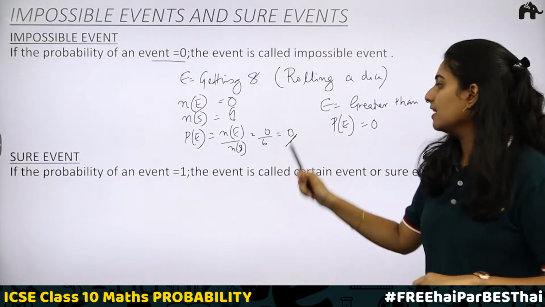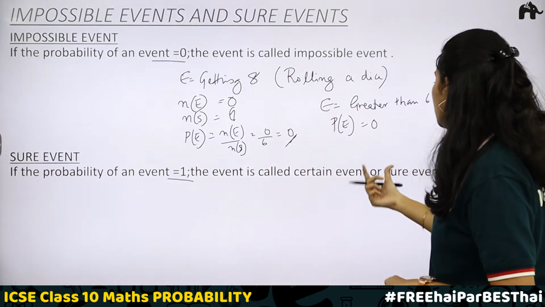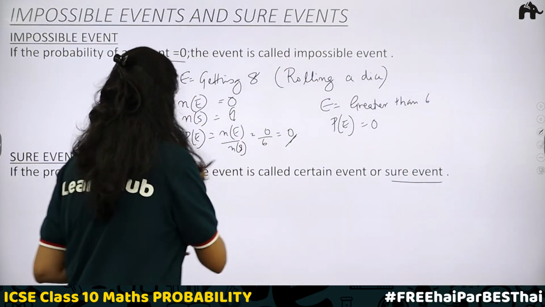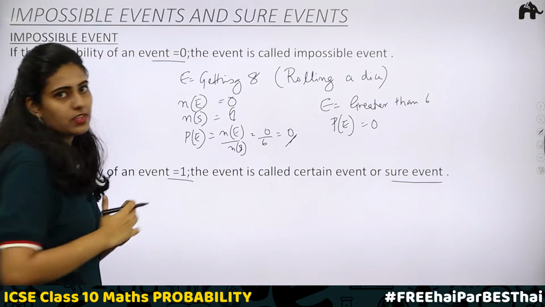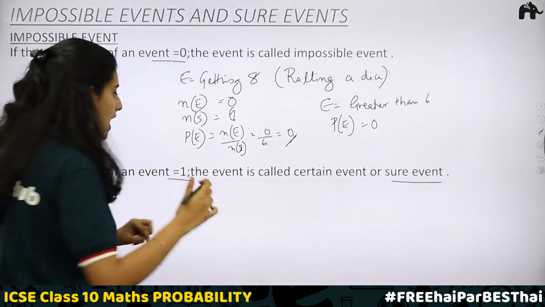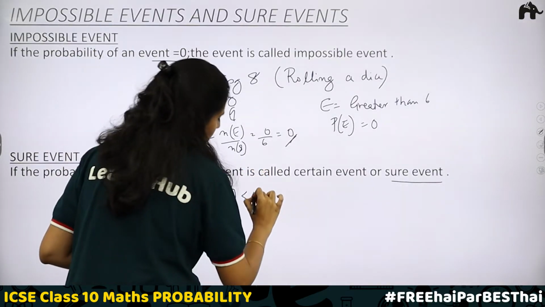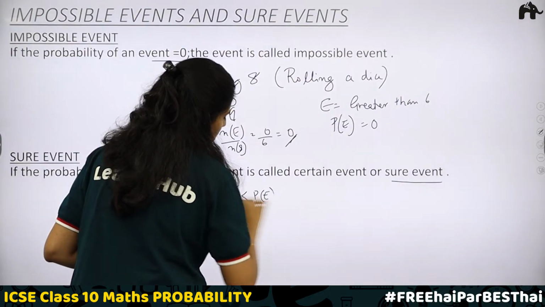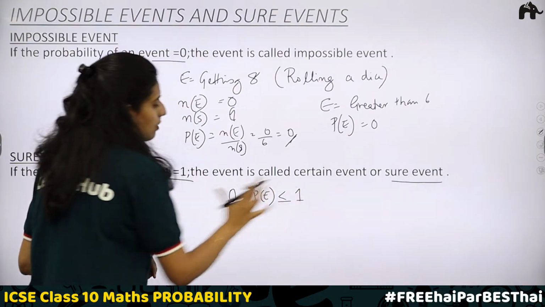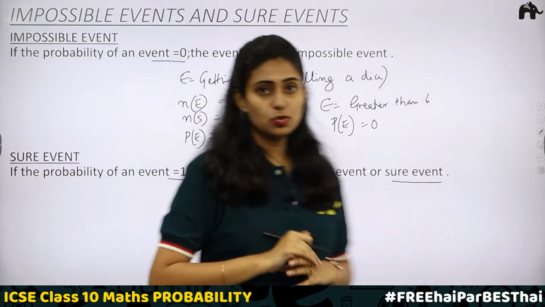If the probability of an event is equal to 1, the event is called a certain event or sure event. You will always get the probability that is equal to 1. In any case, the probability lies between 0 and 1. Either the probability should be equal to 0, or it can be equal to 1, or any number between 0 and 1. Understood what an impossible event and a sure event is?